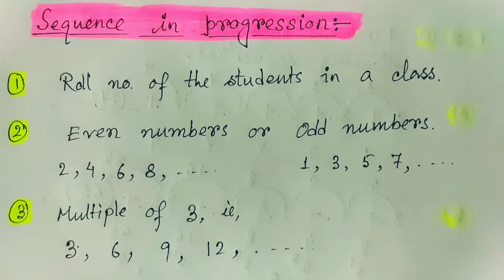So now just look at what the pattern is over there. Each and everyone gets a specific roll number, and that we can arrange as 1, 2, 3 in this way onwards. The gap between two consecutive roll numbers is exactly 1. So this type of progression is particularly called the arithmetic progression. For another example, we can think of all even numbers. Even numbers start from 2 and go like 4, 6, 8, 10 in this way. Again, if we think of the odd numbers, then it goes like 1, 3, 5, 7. So these are all arithmetic progressions.